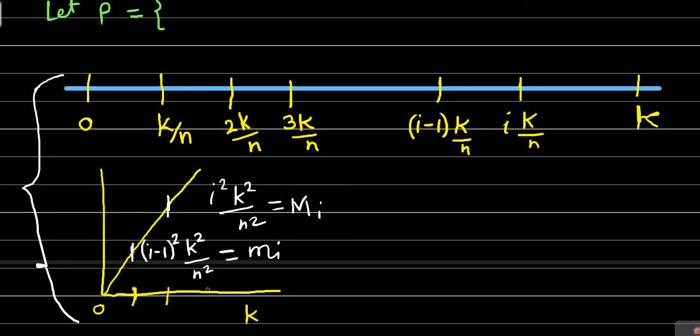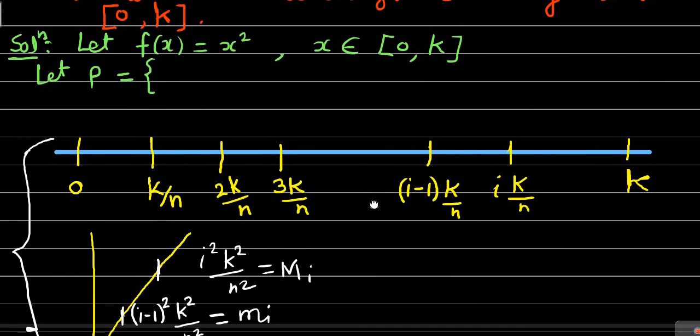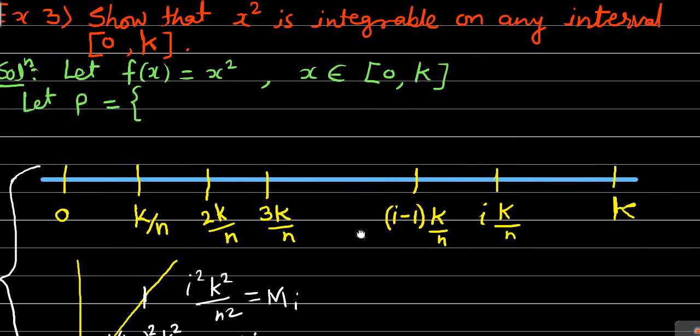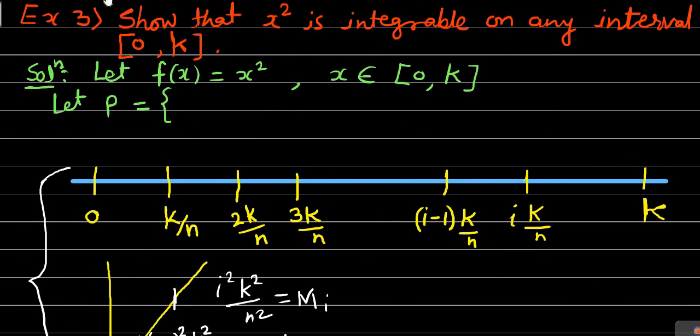So now, after obtaining small mi and capital Mi, we'll go to our example, where first of all we'll write down the partition points. The first partition point is obviously a, which is equal to 0. The second one is k by n. The third one is 2 times k by n, meaning 2k by n. The next one is 3k by n.